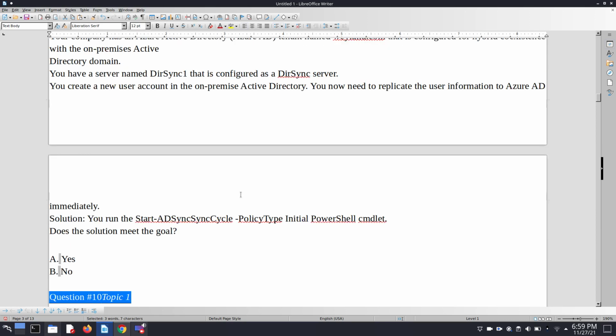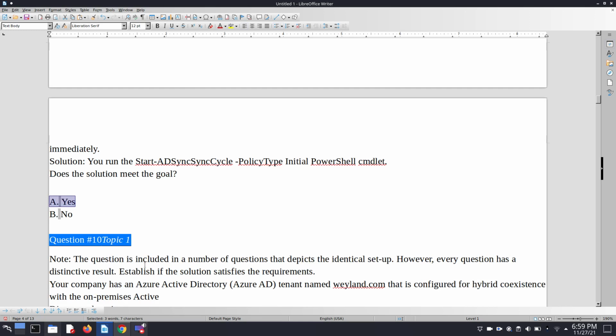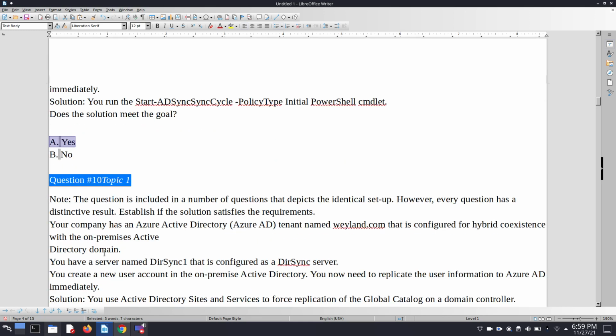So for this purpose the solution is given: you run the Start-ADSyncSyncCycle -PolicyType Initial PowerShell cmdlet. Does the solution meet the goal? Yes, this solution meets our goal. So we choose option A, yes.